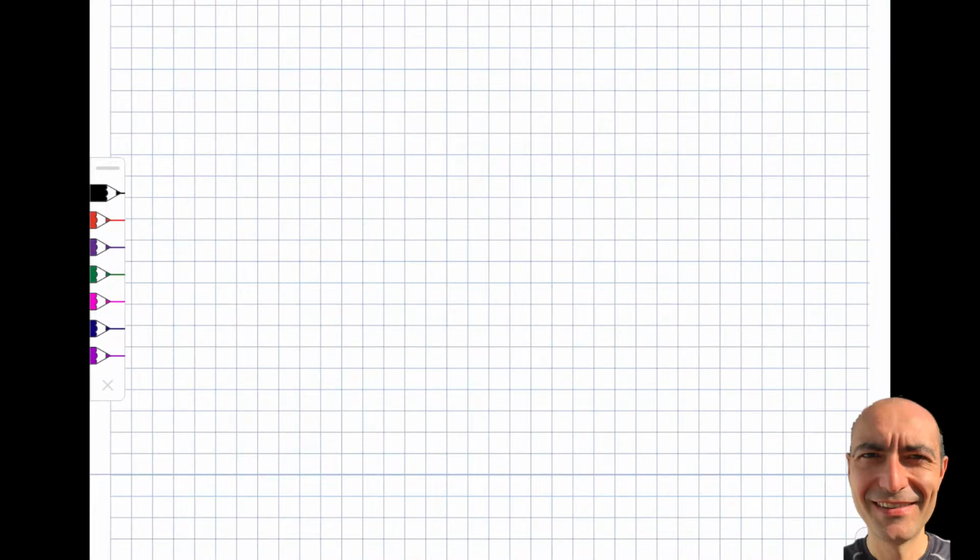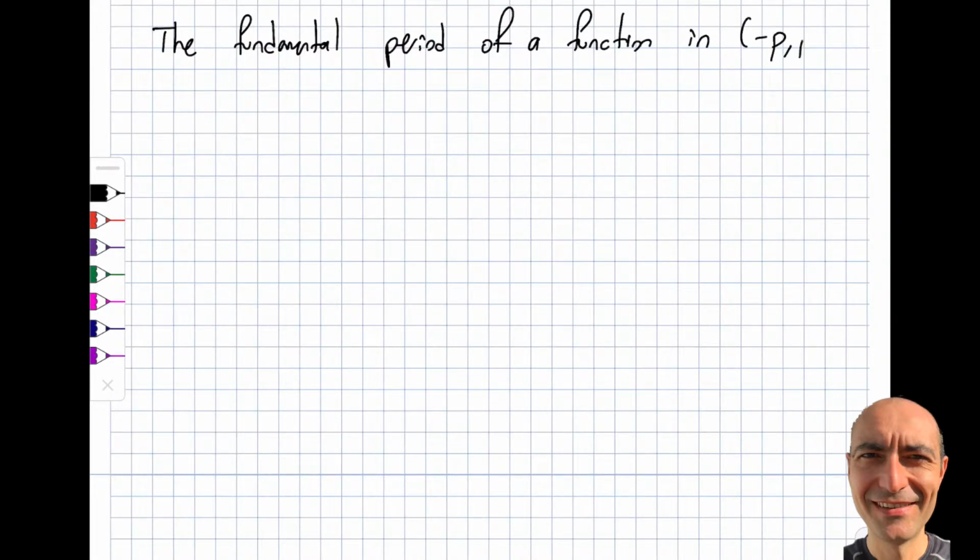Fourier series, if you have noticed so far, defines a periodic function, right? And if I am interested in the fundamental period of a function, which we defined in minus p to p, it's going to be 2p, right?